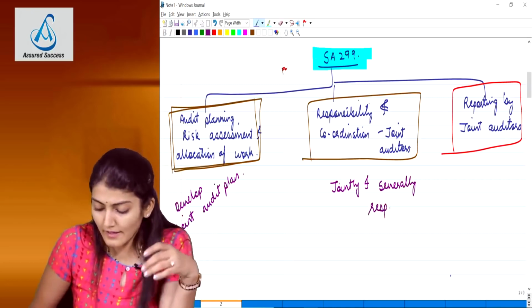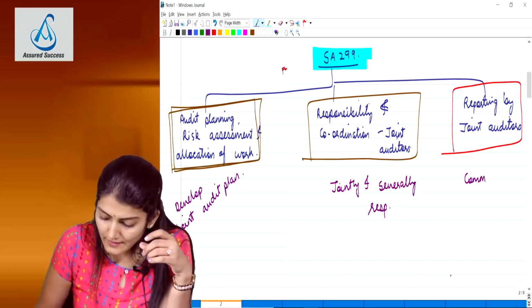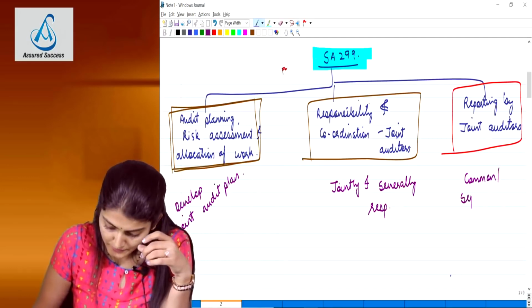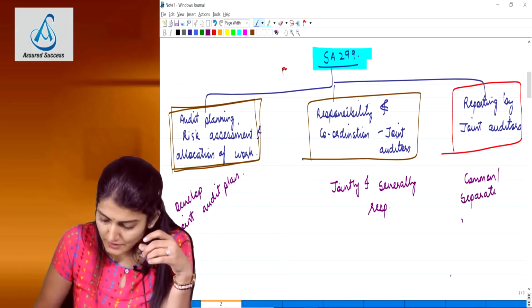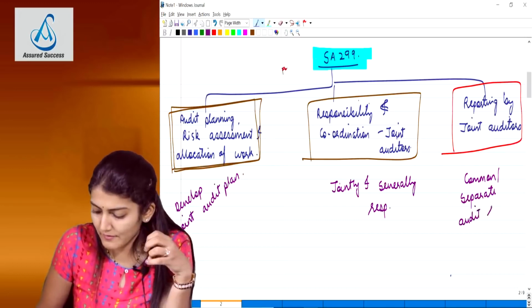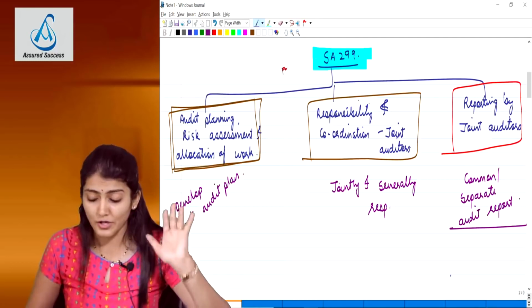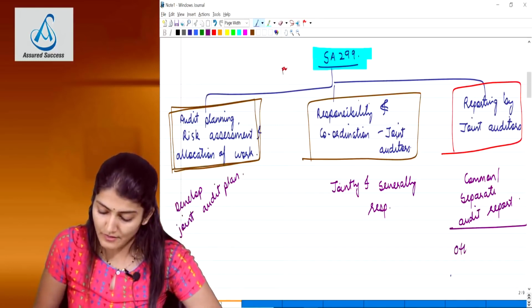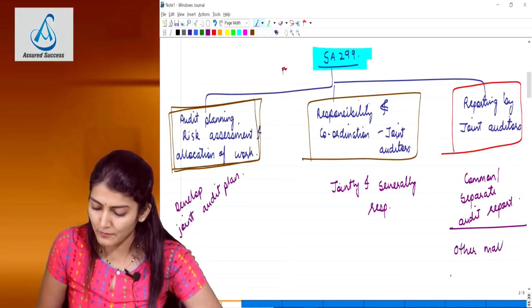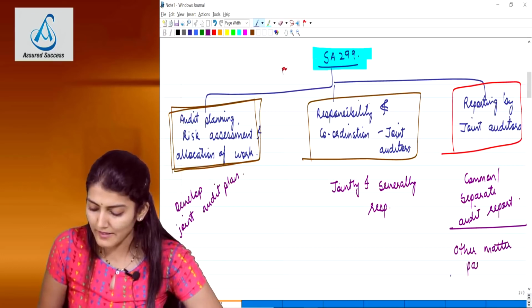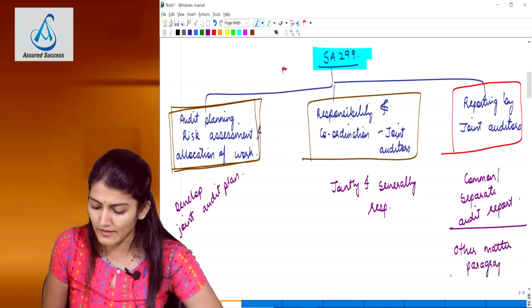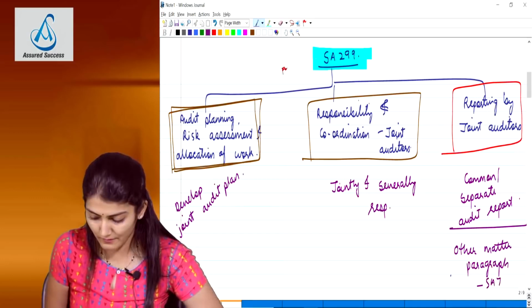And third one is the common audit report and the separate audit report. In case of agreement, common audit report, and in case of disagreement, separate audit report, not bound by the views of the majority of joint auditors, and cross-referencing to be given to each other's report by way of the other matter paragraph in accordance with SA 706.